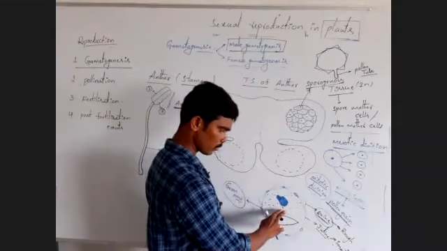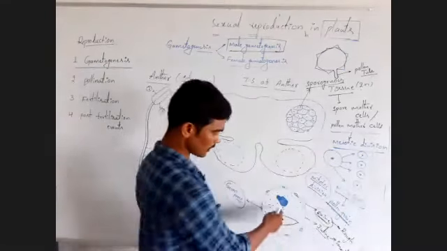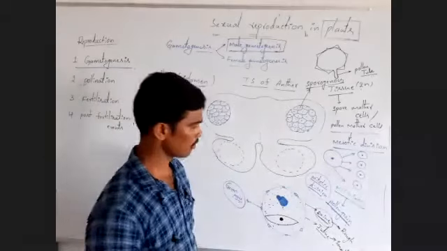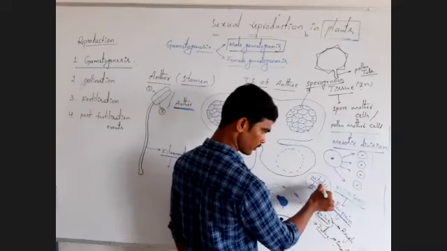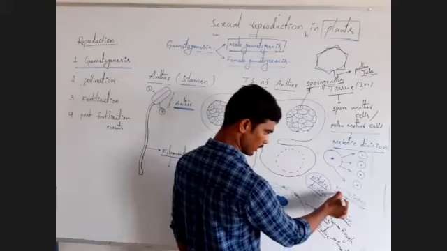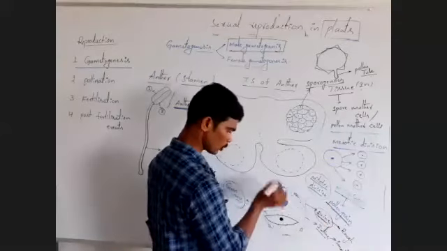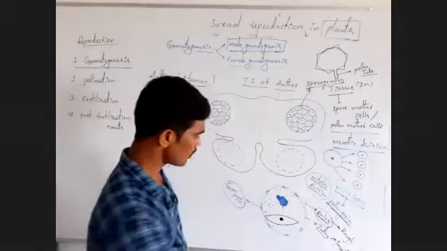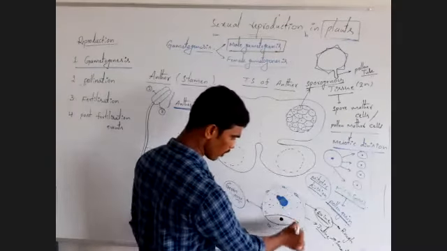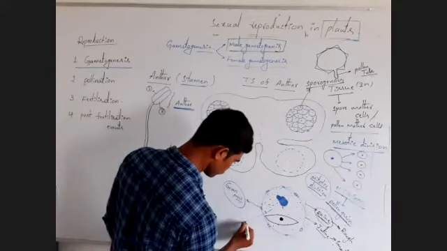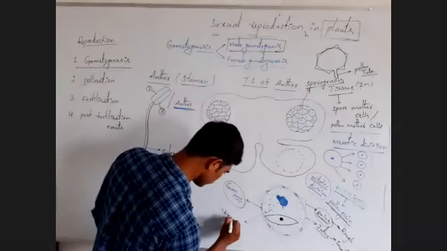Already we discussed, pollen grain is developed from microspores. Microspores are involved in mitotic division. Then after the mitosis process, the microspore is modified into a pollen grain. Pollen grain contains 2 cells. First, one large cell, that is the vegetative cell.